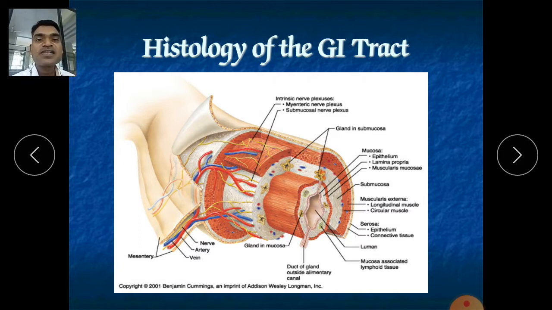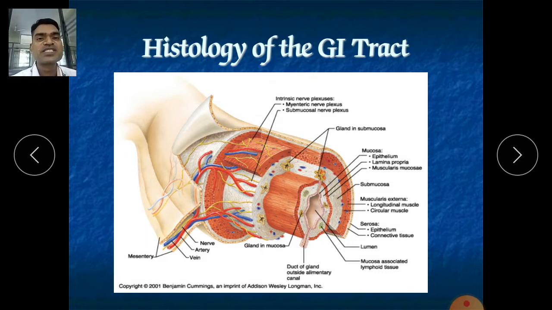These cells, after 5 to 6 days, slough off, meaning the old layer is removed and repaired. The new layer replaces the old layer of epithelium.